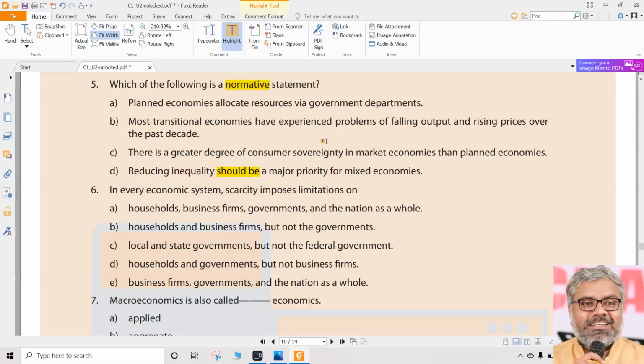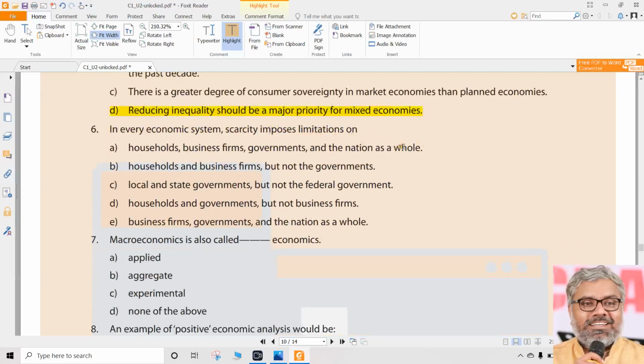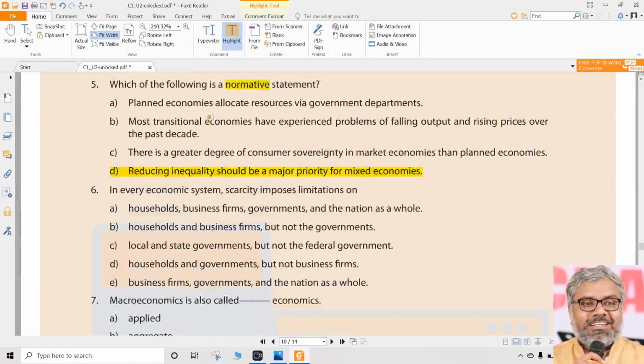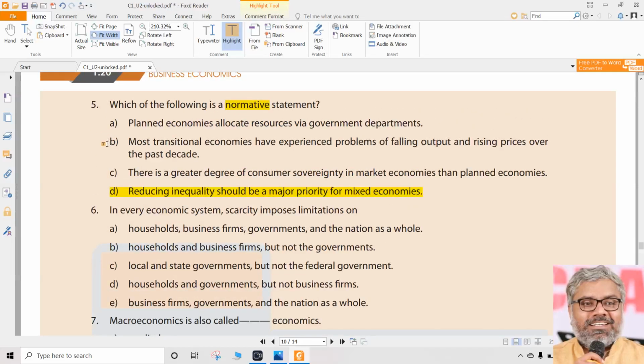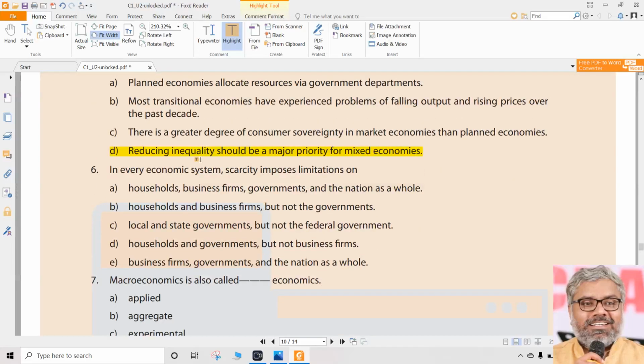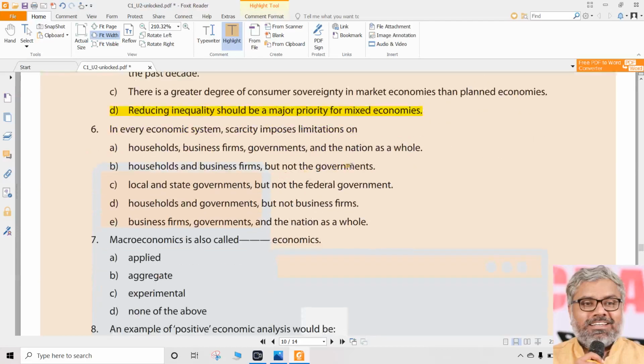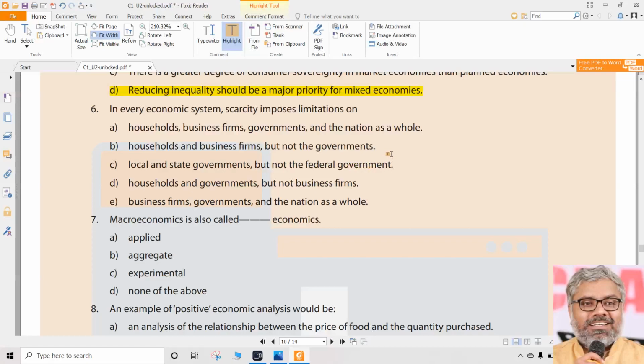Positive statements tell what it is; normative statements tell what it should be, what it ought to be. So what is the correct option? Naturally, option D. That is a normative statement because it is giving an opinion or a value judgment. What it is, as it is, is told by positive statements. That is why A, B, C are positive statements. D is a normative statement. For question number 5, D will be the correct answer because of that.